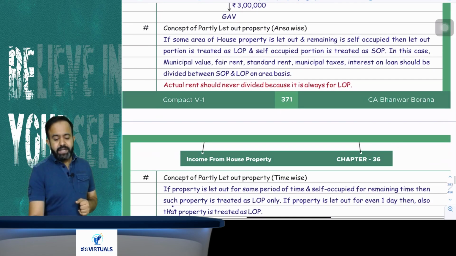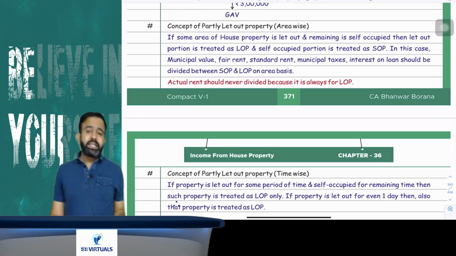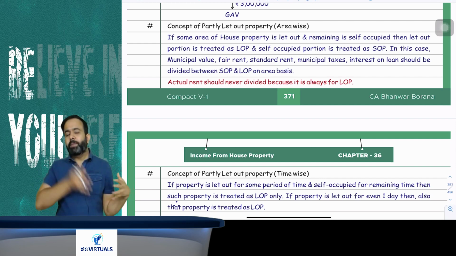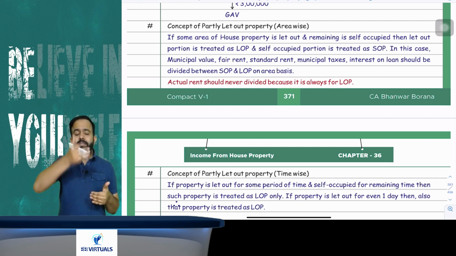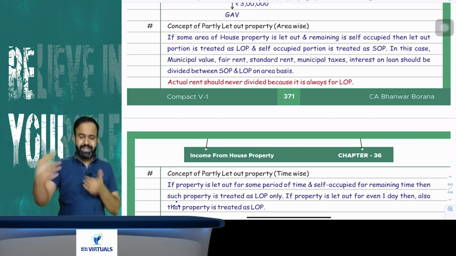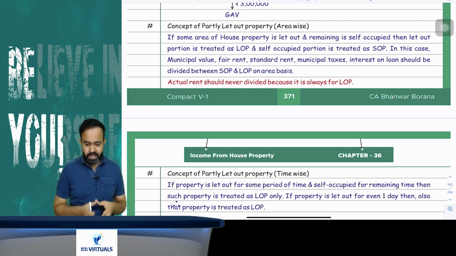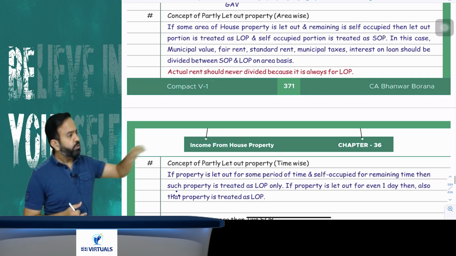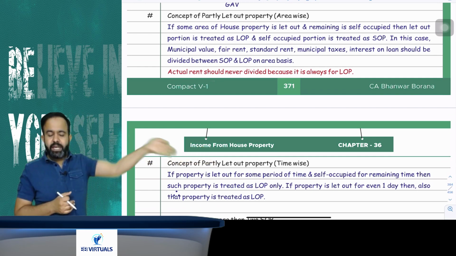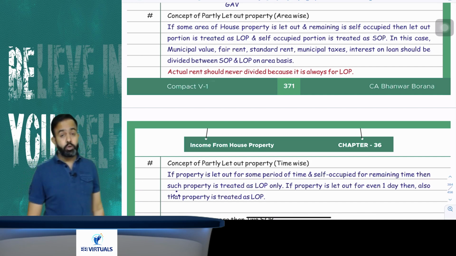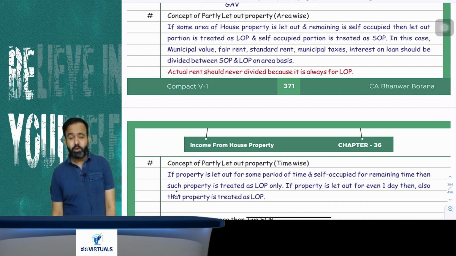Yes. Now the next part is related to the concept of partly let out property. Partly let out property means, sometimes what happens, some area of a house property is let out and some area is self occupied. I can take one example. I am having a 2 BHK property. In this 2 BHK property, suppose one room is let out to someone and the remaining property is self occupied. Then sir, how will we calculate the income from house property?